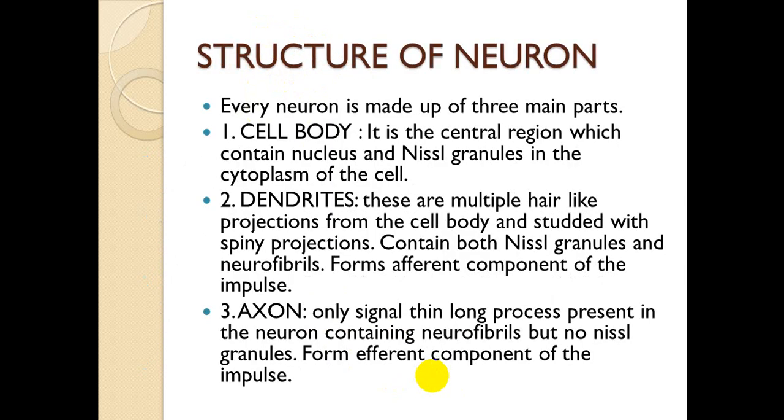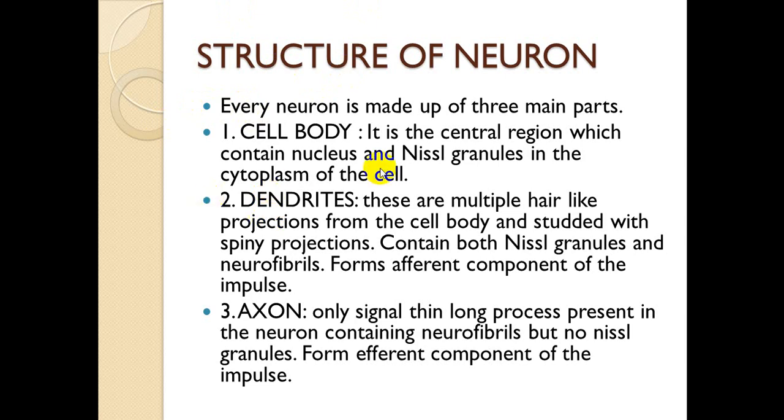Structure of neuron. Every neuron has three main parts: the cell body, dendrites, and axon. Cell body is the central region which contains nucleus and Nissl granules in the cytoplasm. Cell body is basically the central part of neuron, which contains a nucleus which controls all activities of the neuron.